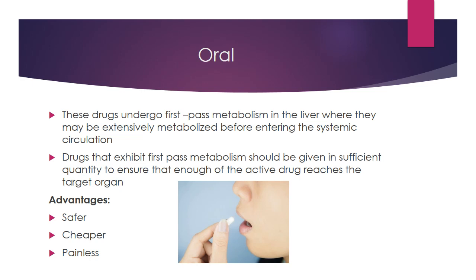Now, first-pass effect will differ according to the drugs. Different drugs have different first-pass effect. Some drugs exhibit high first-pass effect, and some drugs exhibit low first-pass effect or small first-pass effect. Drugs that exhibit first-pass metabolism should be given in sufficient quantity to ensure that enough of the active drug reaches the target organ. Now, what are the advantages of the oral route?